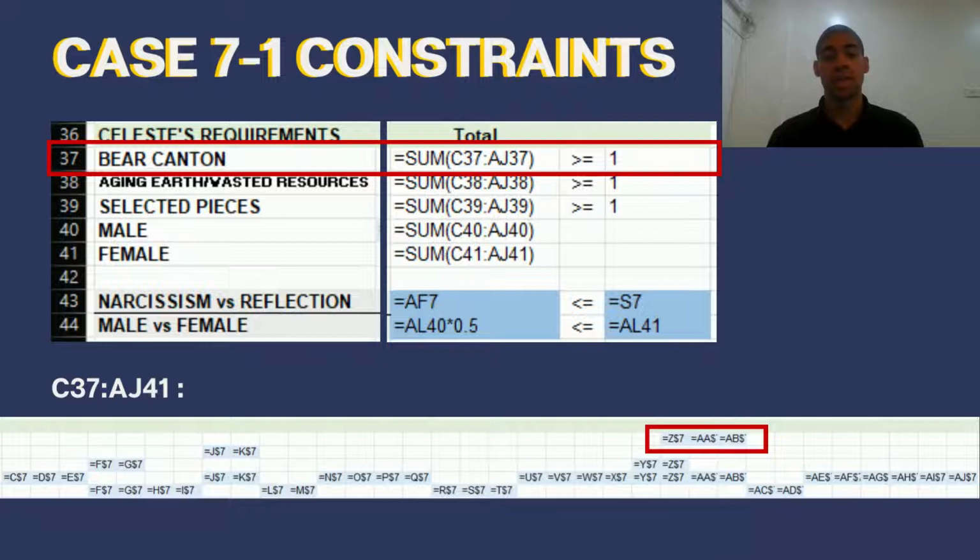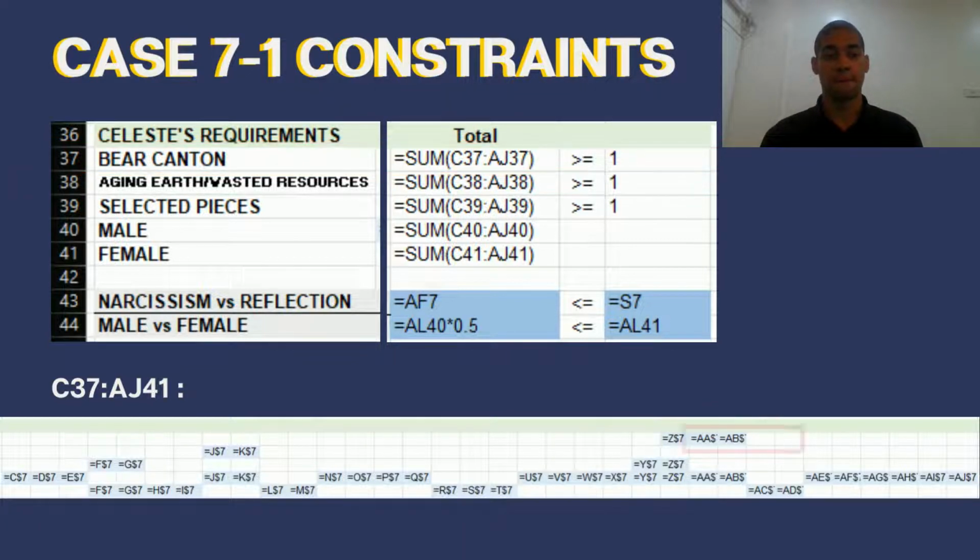In order to advance Native American rights, Celeste decides to include at least one piece by Bear Canton. Therefore, there must be at least one piece displayed among Bear Canton's pieces, which are cells Z36 to AB36. So this constraint was modeled as a sum of Bear which is greater than or equal to 1.